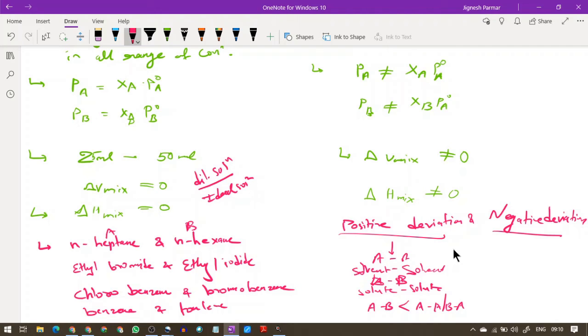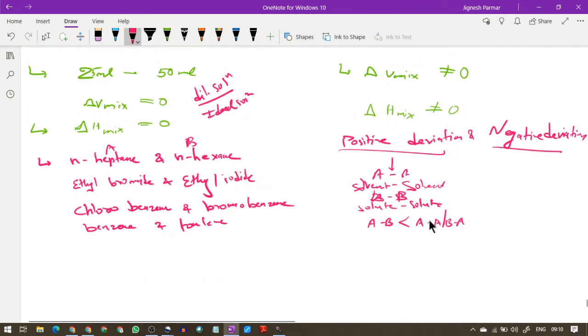When a non-ideal solution shows a positive deviation, the vapor pressure of the solution will be maximum. Hence the boiling point is minimum. Obviously, if the vapor pressure is higher, the boiling point will be minimum. It is called minimum boiling.